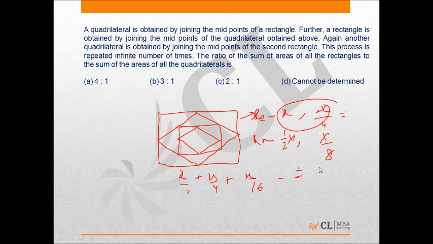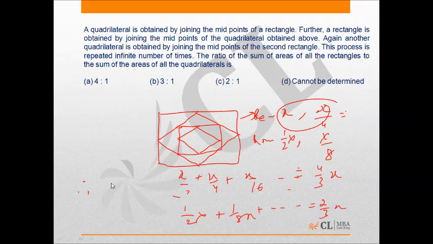This will be equal to 4 by 3 x using the sum of GP. Similarly, the sum of the second sequence, this is 1 by 2 x plus 1 by 8 x plus and so on, will come out as 2 by 3 x.